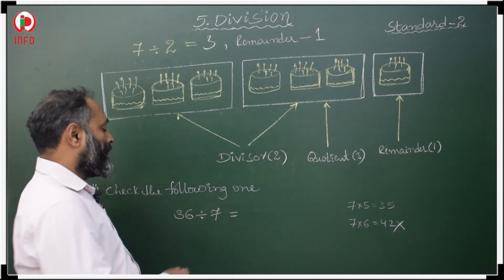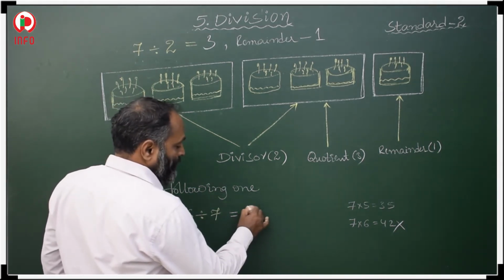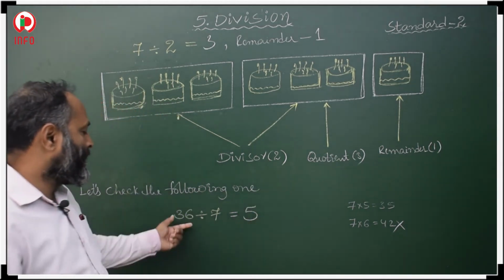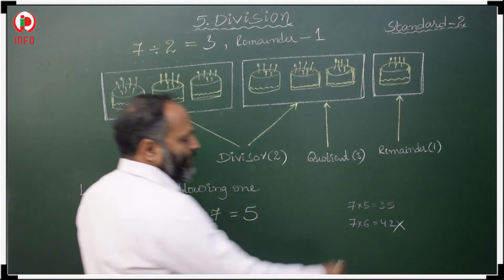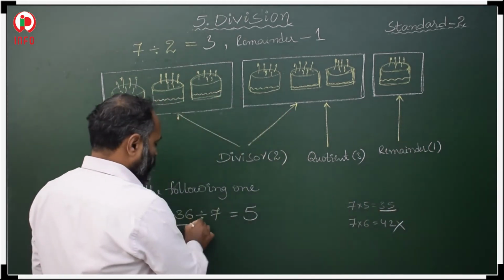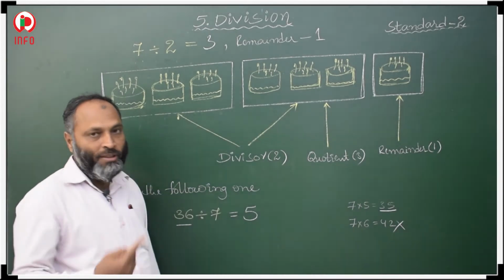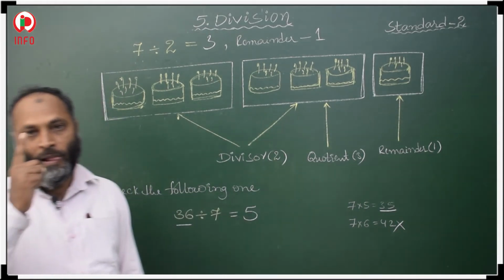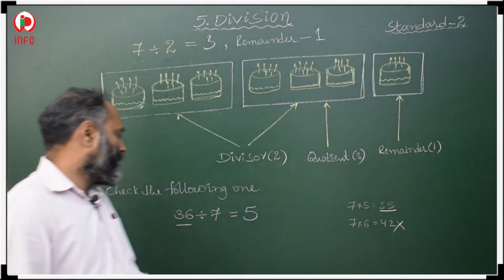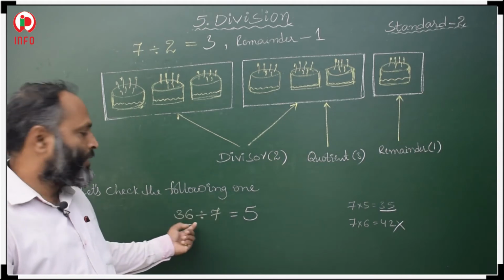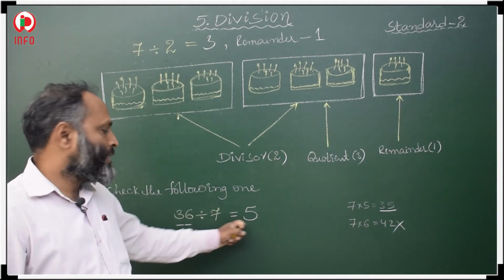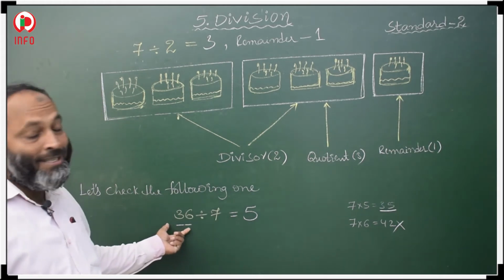7 fives are 35. Here 36 is there. So what is the difference between 35 and 36? 1. Because we are not getting exact 36 value. 7 fives are 35, here 36 is there.